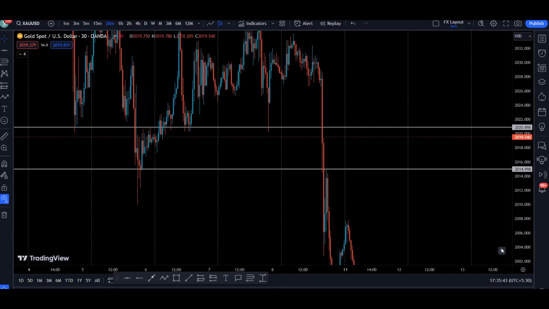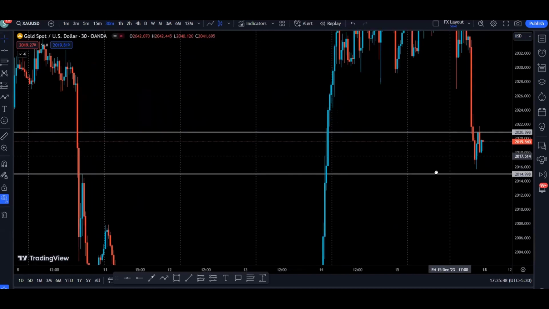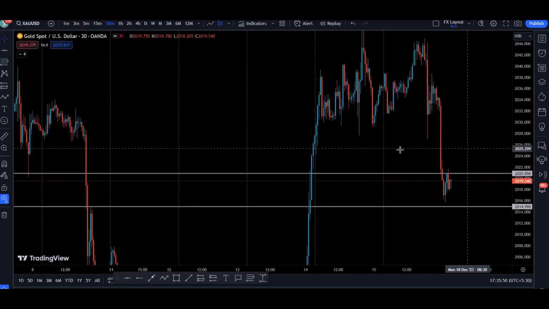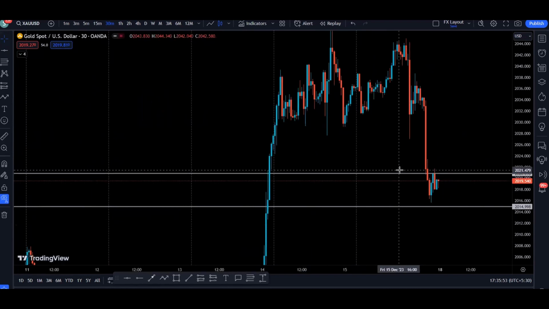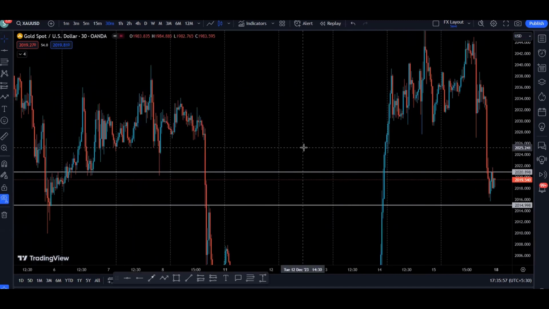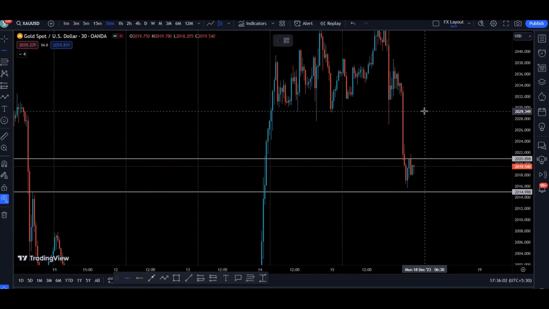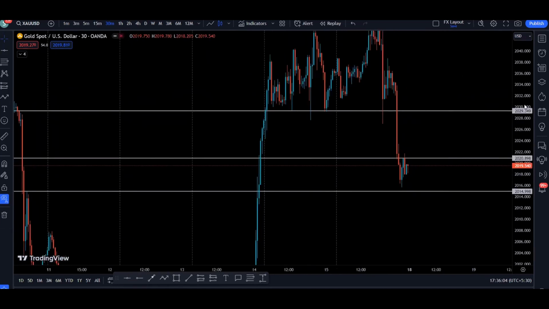And now let's go to the right hand side. So this is going to be a resistance area to the price. We have a support area to the price, right? So now what can happen if we break above this area, where is the price going to go next? If we break this resistance, where is the price going to go next? To see that, this is going to be an area, right? So if we break this area to the upside, there is a probability price is going to go to the next resistance area, which is right here. If we break to the downside, let's see where we can go.